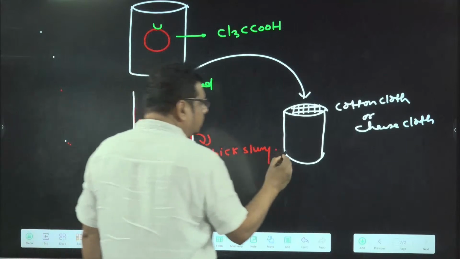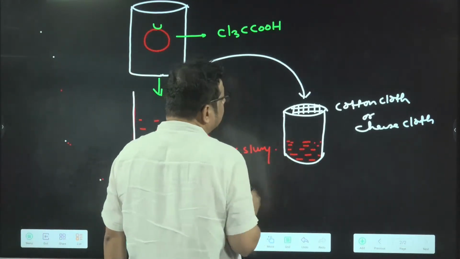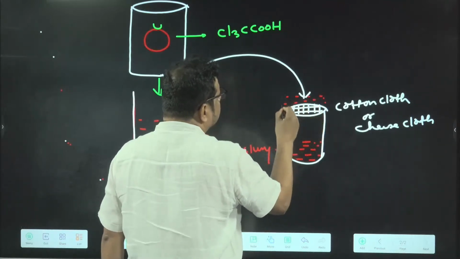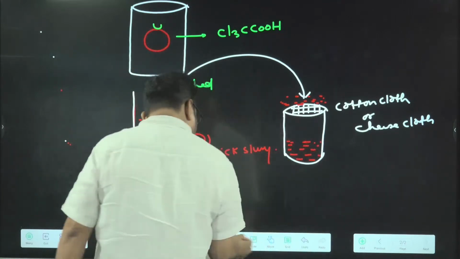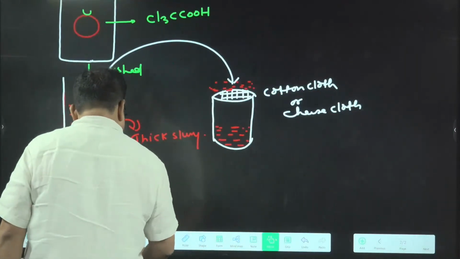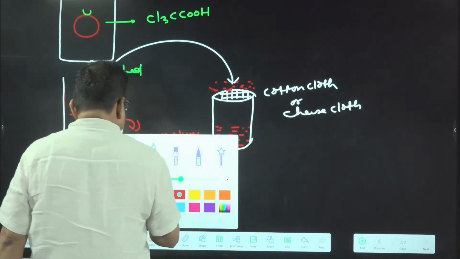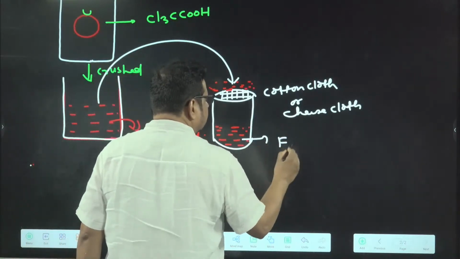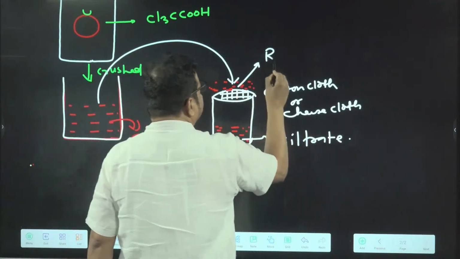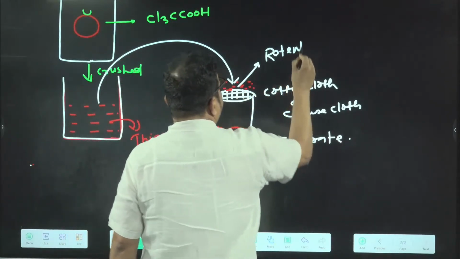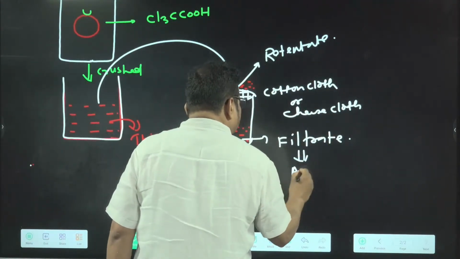You will find that those which are smaller in size pass through the filter, and those which are larger do not pass through the filter. What passes through the filter is called filtrate. And what does not pass is called retentate. So filtrate forms the acid soluble pool.